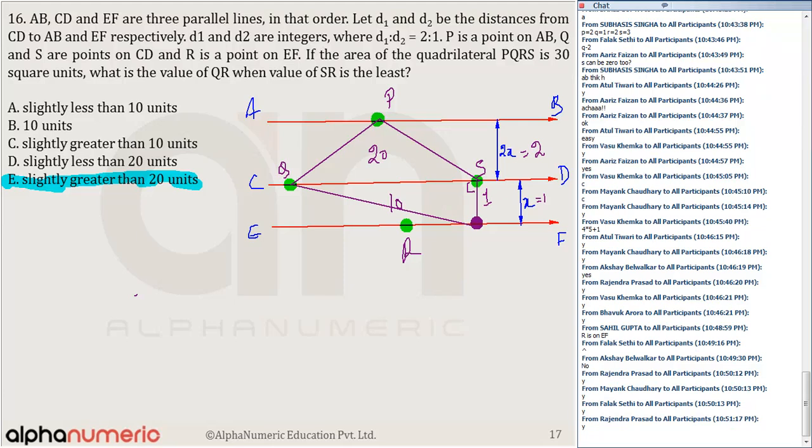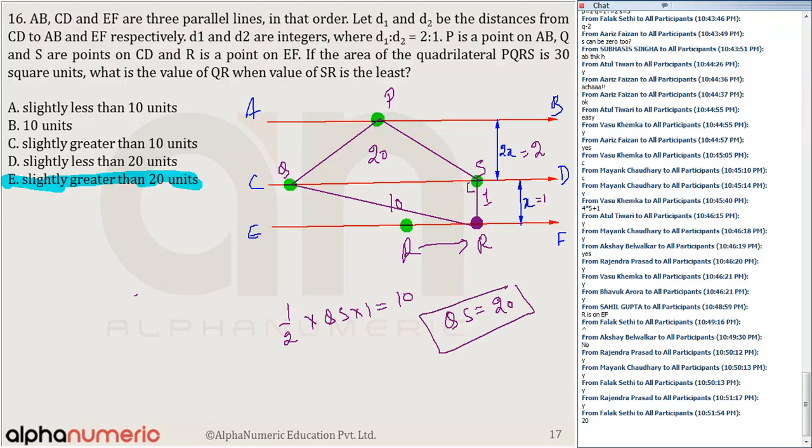Okay. And we know that the area of this triangle is equal to 10. That is Q. This is R. So I will not take R as this point, but basically this is the point R. Okay. So half, and what is the value of QR? So tell me, half into QS into 1 is equal to 10. So the value of QS is equal to how much? Half of base into height. QS की value क्या होगी?